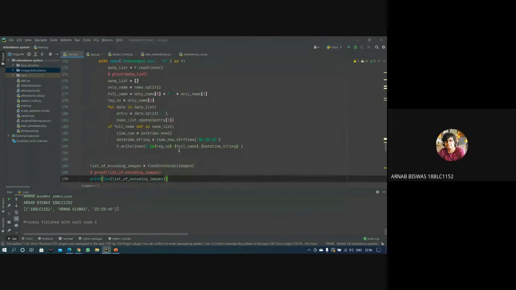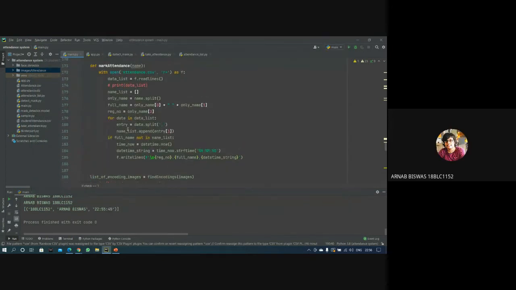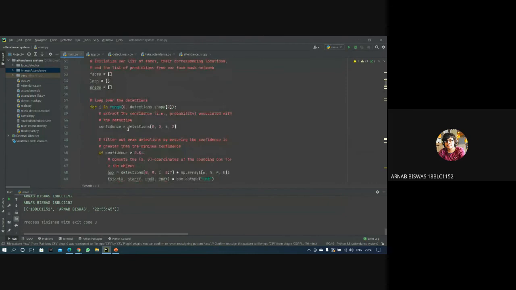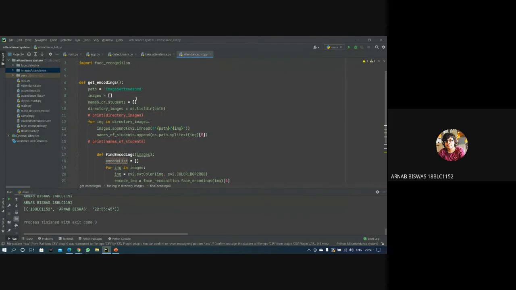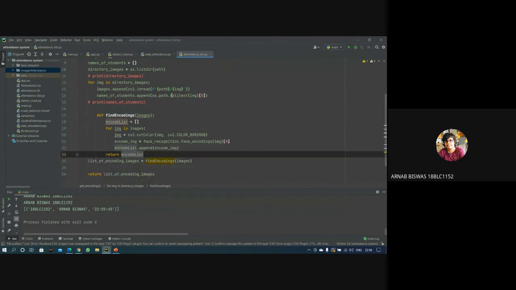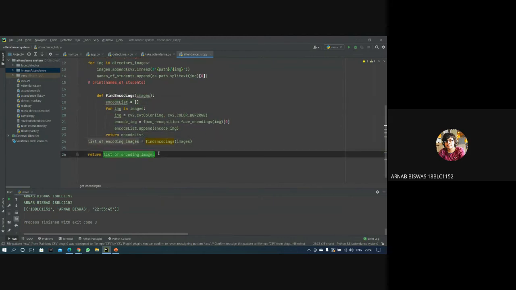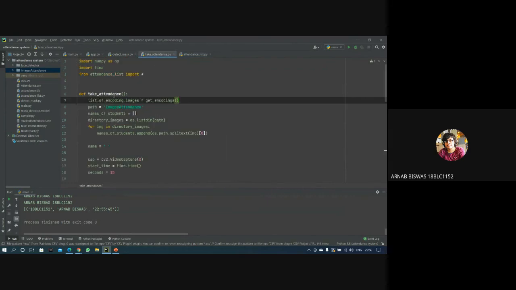So, ma'am, that was the gist of everything we have done. Now we have divided all the parts into different modules for better understanding. First of all, we are taking the image attendance part and doing all the pre-processing, where we take the images, do the encoding, and produce a list of encoded images. This list is then called in our attendance function.